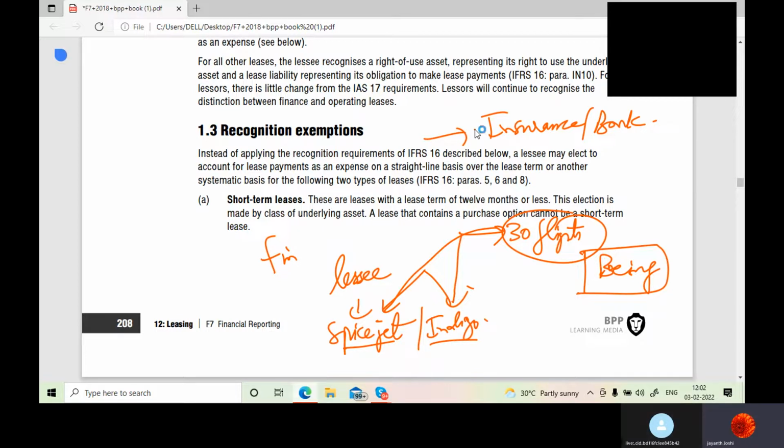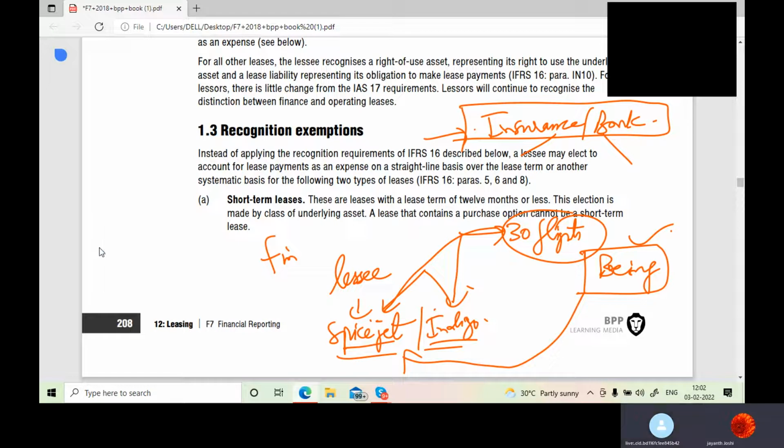Yes, sir. And at the end of the lifetime of the lease, when the lease agreement comes to an end, SpiceJet and Indigo would be owning that asset. So why are they doing this? These guys cannot buy those flights outright. Generally, Boeing will make the flights for them, and Boeing can also give the flights to them on lease. Or insurance companies or banks can buy the flights from Boeing, and they can give these flights to SpiceJet or Indigo on lease, and they can collect lease rental for some 30 years or so, and SpiceJet and Indigo can earn their returns from that, repay the lease, and at the end of the lease term they can own the asset. In this way the lease agreement goes.